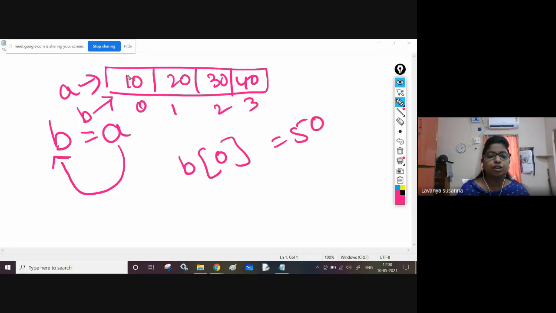Here, the value will be changed. You can change the values using A or using B, because A is referring to the same object 10, 20, 30, 40, and B is referring to the same object 10, 20, 30, 40. Here another copy is not created. Another copy is not at all created.